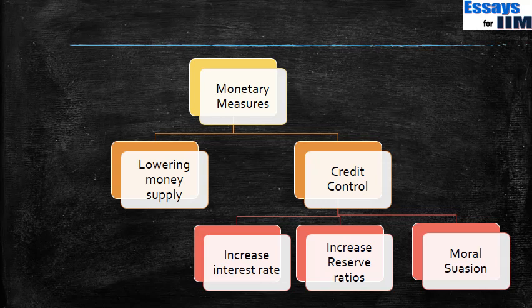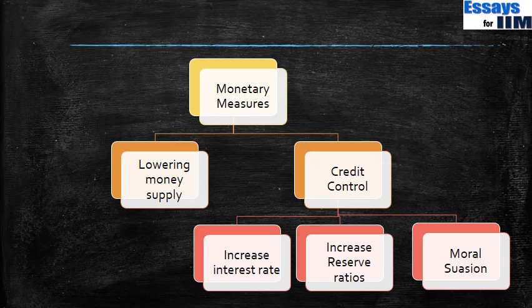Now, how do you control credit? Credit is basically lending by the banks. How do you play around with that to decrease inflation? First of all, you can increase interest rates. What that means is it becomes more expensive for borrowers to borrow money from the banks. So generally the borrowings would reduce. And as you can imagine, as a corollary, the money in the economy will reduce and again the prices will come down. Another thing that it can do is to increase reserve ratios.